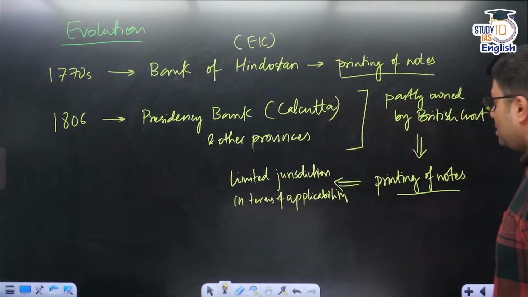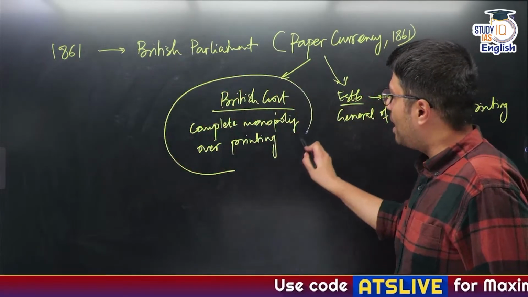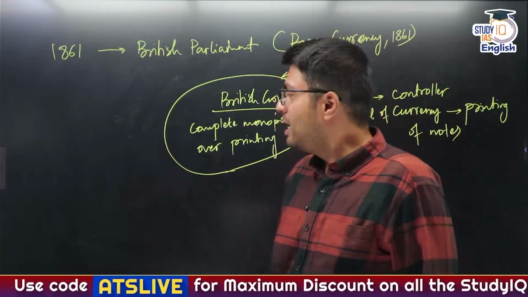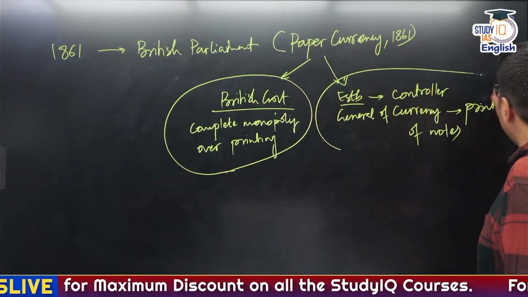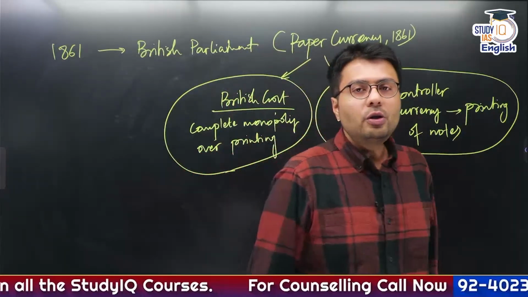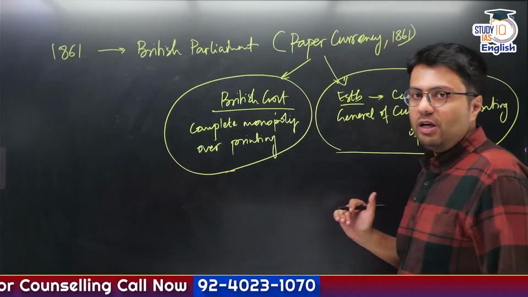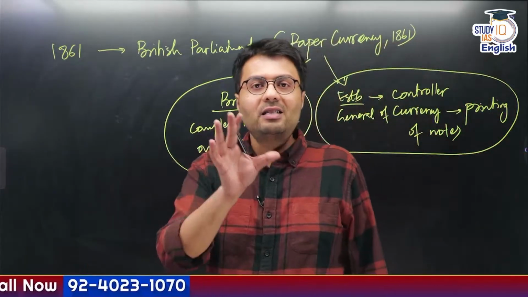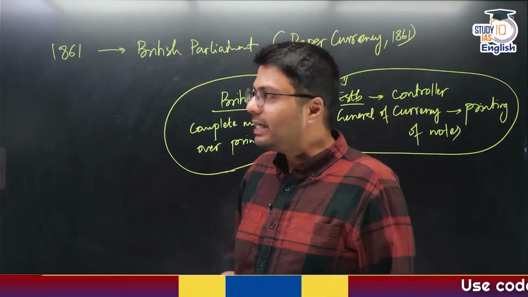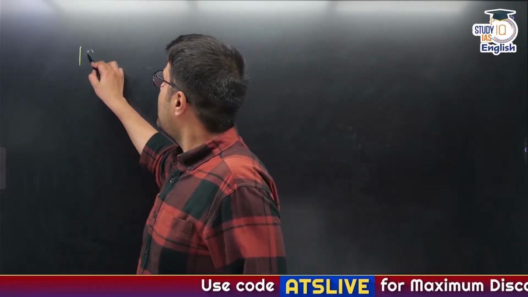So to deal with this problem, the British government made itself the only authority responsible for printing notes, and it started a new agency whose only job was to print the notes. Understood? So this made one agency, the Controller General of the Currency, which was owned by the British, the only organization that would print notes in India. Right? Now the next big development happened in 1921.